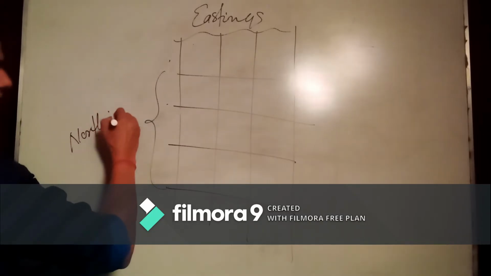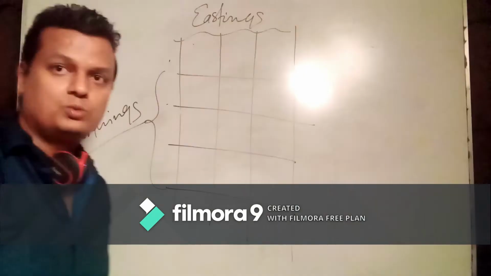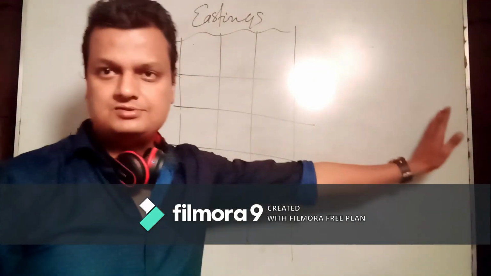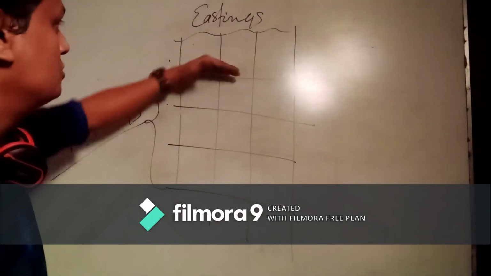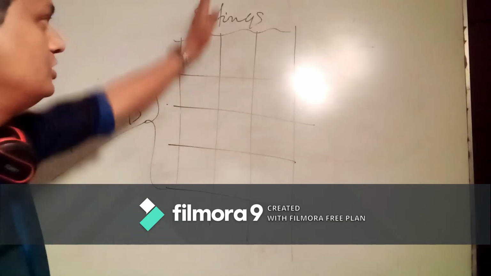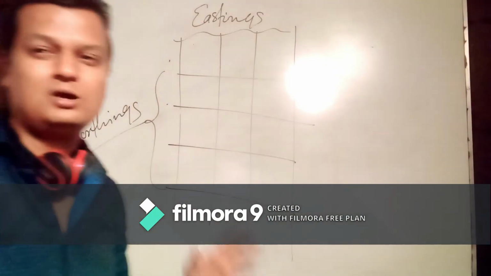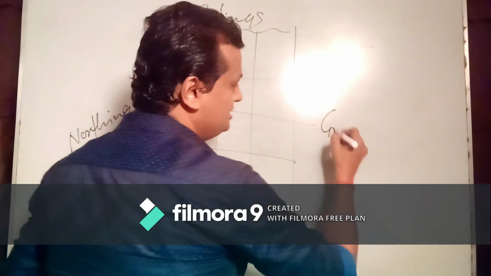As I said, why is it called northings and eastings? It is called easting because it is going towards east, and all these other lines are called northings. Why? Because they go towards north. That's why they are called northings and eastings. And if I draw both together, you will find a grid. So that one is called a grid.